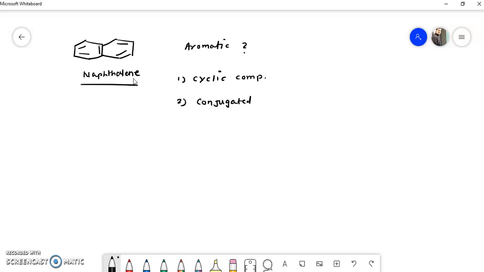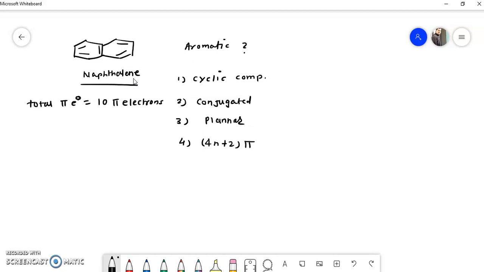Okay. Then the third criterion is planarity. So if we see here, each carbon is having sp2 hybridization. So we can say that this is a planar compound. And the fourth, that is the 4n plus 2 pi electron rule, whether this rule is obeyed by this compound or not, that we will see. So calculate the total number of pi electrons in this compound. See how many double bonds are there, 1 2 3 4 5. So total 10 pi electrons are there.